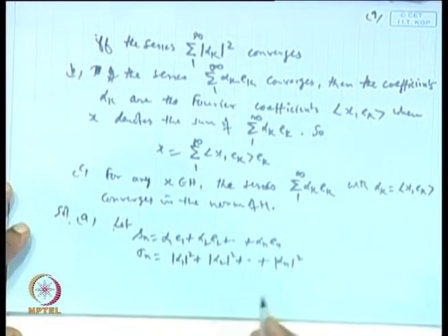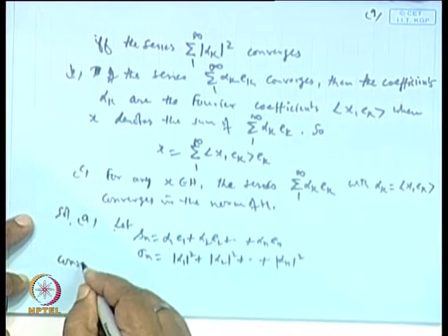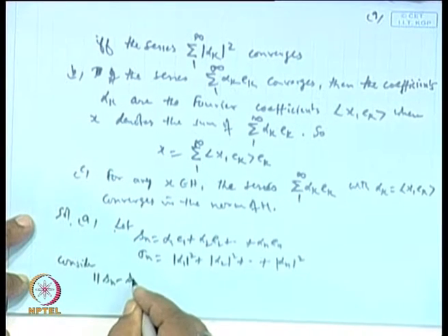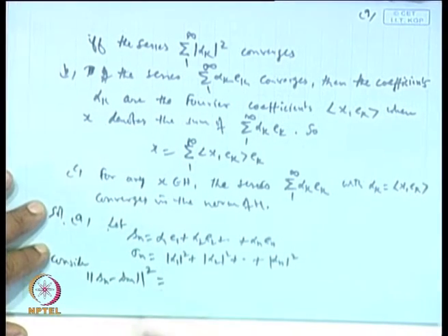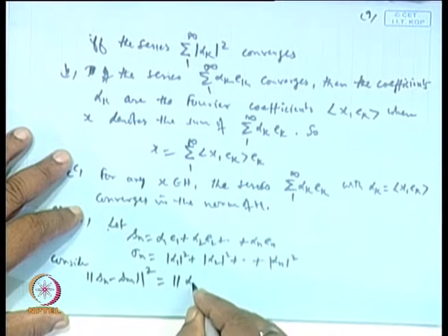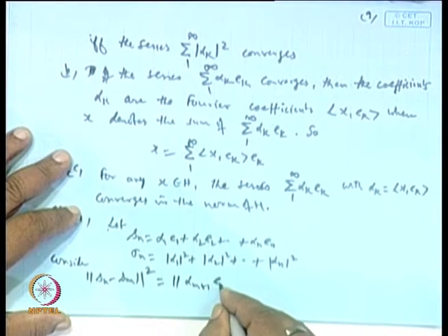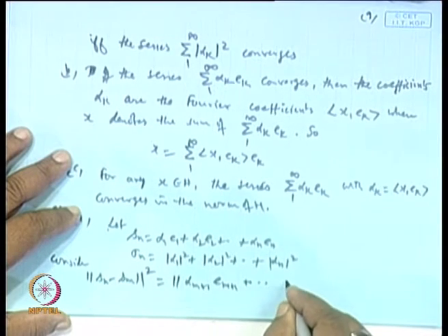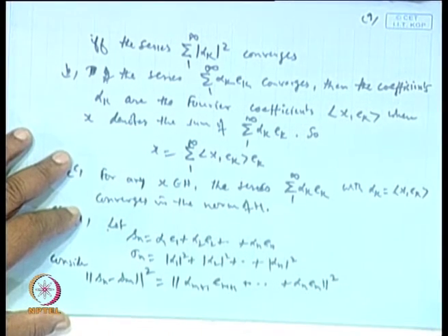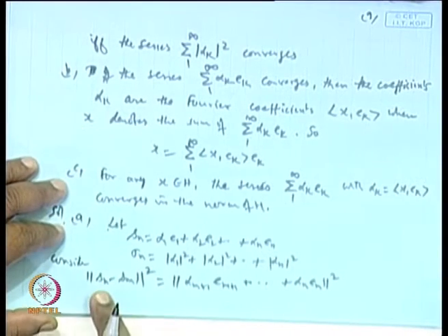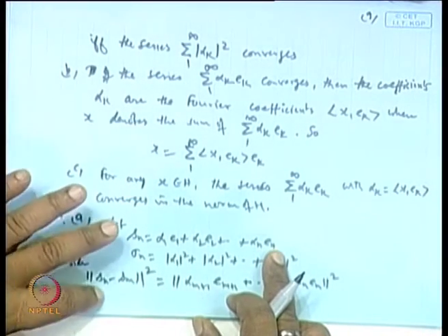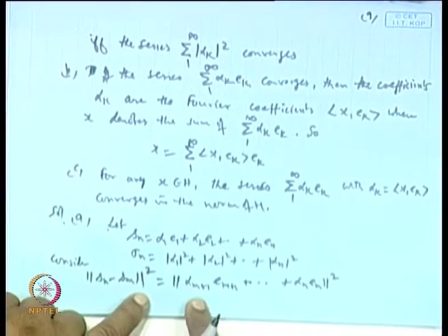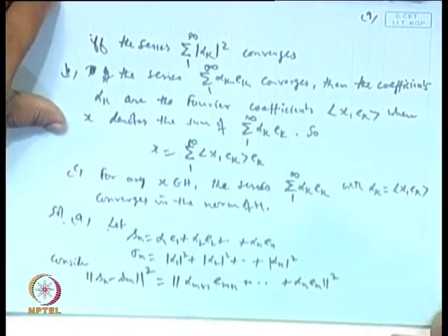Okay. So, let us consider the norm of S n minus S m, square of this. You follow me? What is this? The norm of S n minus S m square means the norm of alpha m plus 1 E m plus 1 plus up to alpha n E n, whole square. Because S n is the first n terms of the series, and S m is the first m terms. So, S n minus S m means starting with m plus 1 up to n. Now, the norm square is the inner product of x with x.